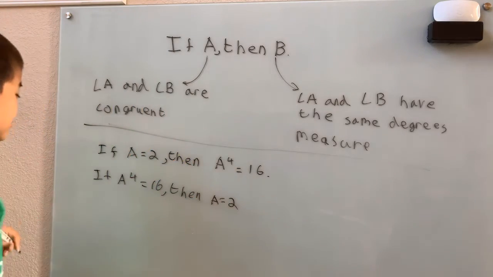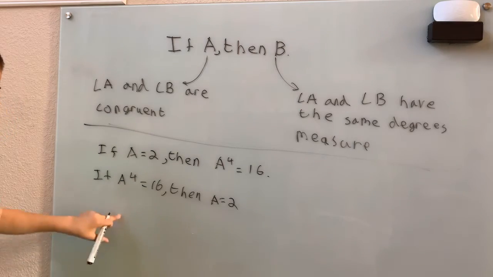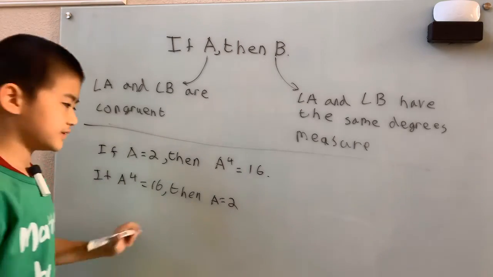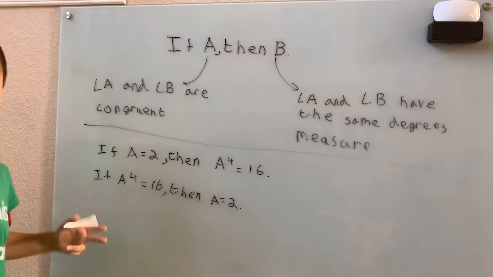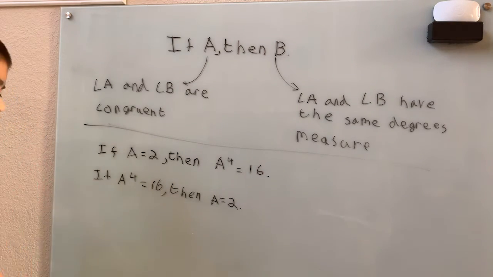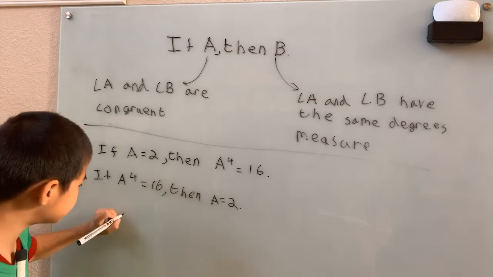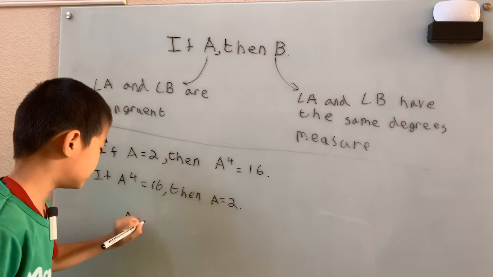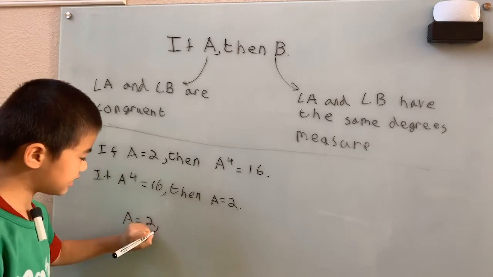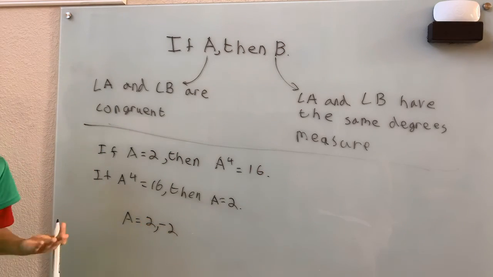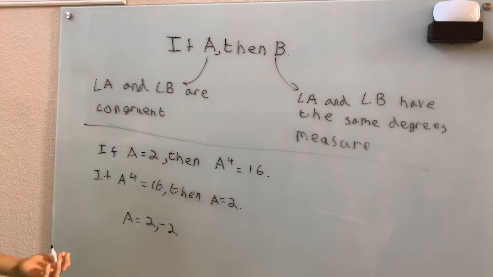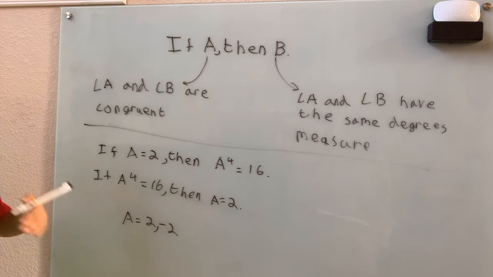Then A equals 2. Well, how do we prove that this is false? Well, we see that there is a counterexample, because A can be 2, but it can also be -2, since -2 to the 4th power is 16, meaning that this converse is false.